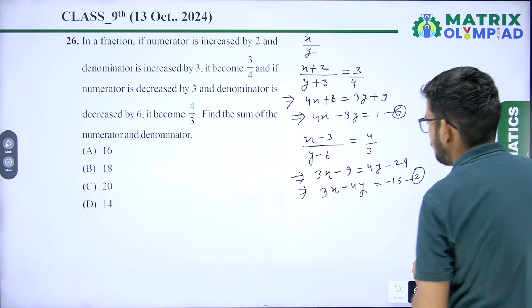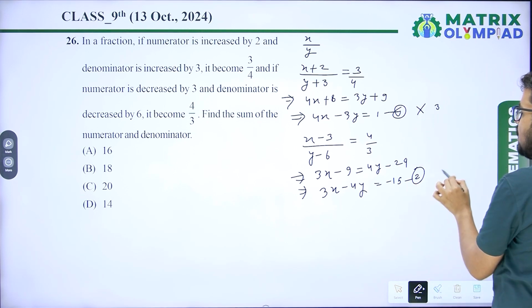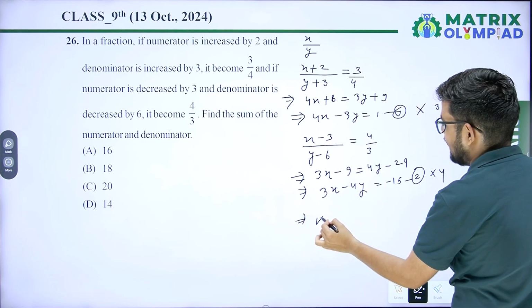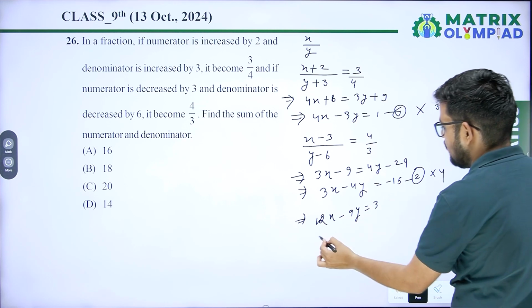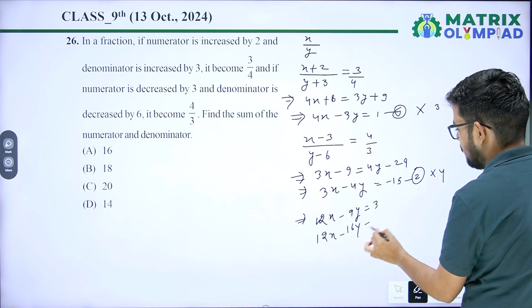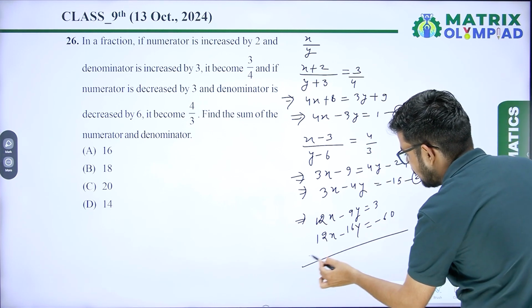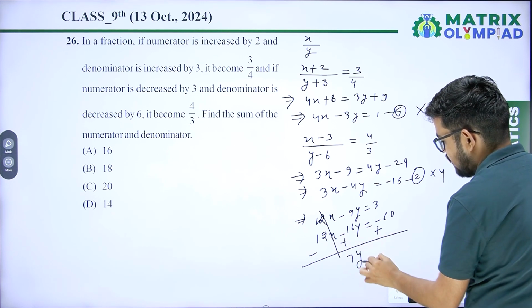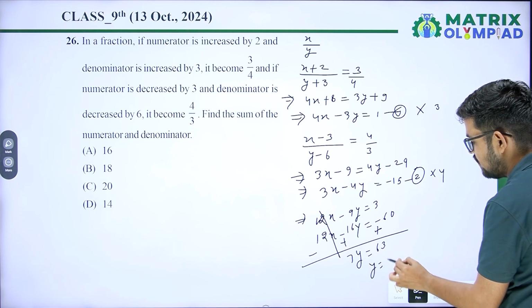Now if you want to simplify this, multiply equation 1 by 3 and equation 2 by 4. So you will get 12x minus 9y equal 3 and 12x minus 16y equal minus 60. After simplification, subtract and you will get 7y equals 63 and y equals 63 upon 7, that is 9.